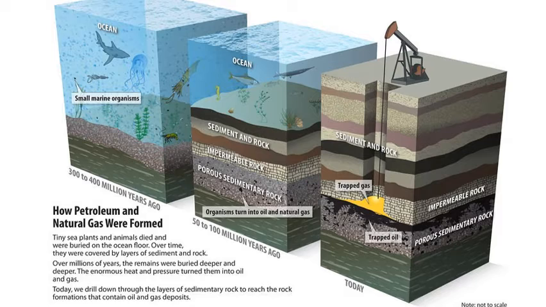Today, we drill down through the layers of sedimentary rock to reach the rock formations that contain oil and gas. What happens is that mostly in sedimentary rock there will be water, and when you pour a few drops of oil on water, what happens? Will it float or sink? It will obviously float. So in the third picture where it is written today, you can see trapped oil. In that sedimentary rock, there are some portions where the pore spaces are black in color, which is oil, and other portions where the pore spaces are white in color, which are filled with water.